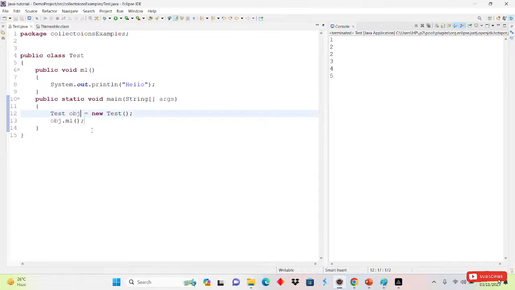If I run this one, what will be the output we get? Hello. This is a simple one, right? We have seen it from the first class. If I run this, hello will be printed on the console.